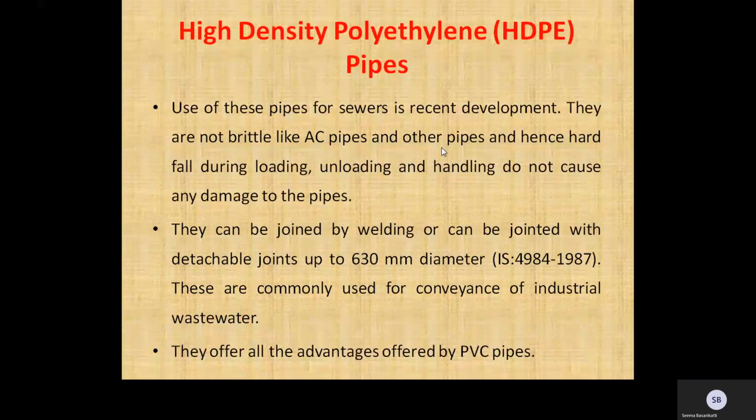There are no joint chemicals or reactions that increase the chance of failure over time. As the joints become consistent, this is particularly important for high pressure gas pipelines.